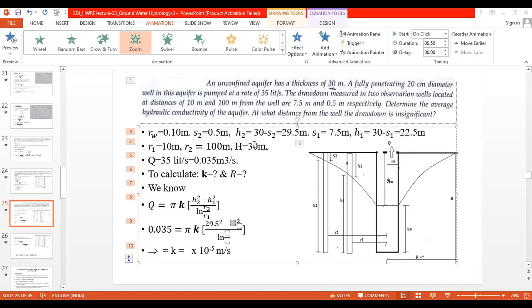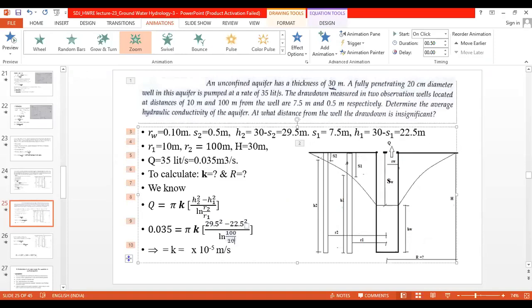H1 how much it is? H1 is 22.5, it's a square, upon ln of R2. R2 is 100 divided by R1, that is 10.